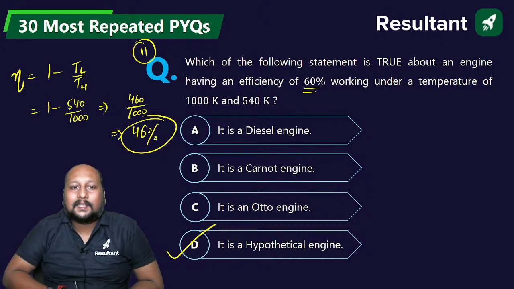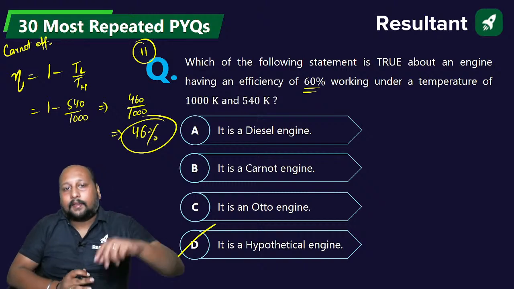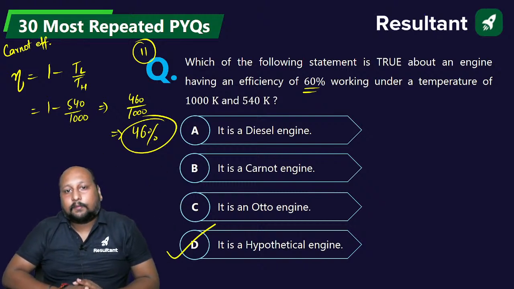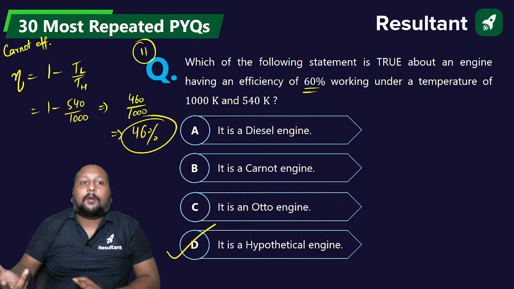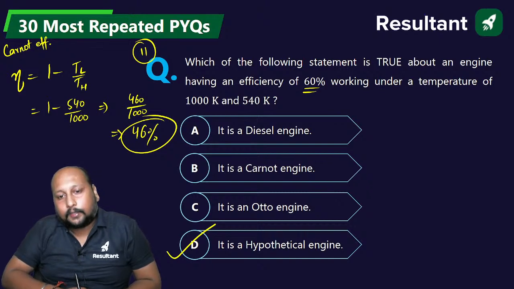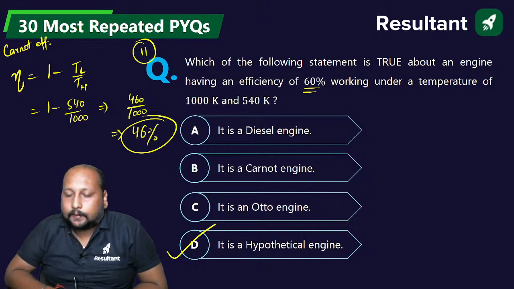Option D, क्योंकि 46% आपका max, this is the Carnot efficiency. This is your Carnot efficiency and we are getting Carnot efficiency 46%. और यहाँ पे statement they are saying the 60%, which is not possible. So from here we are getting option D. It is a hypothetical engine. Option D is the correct answer.